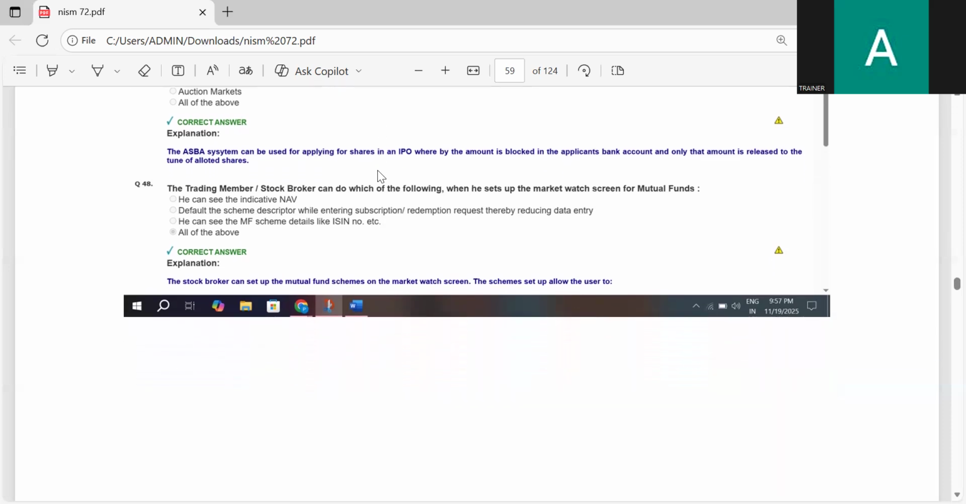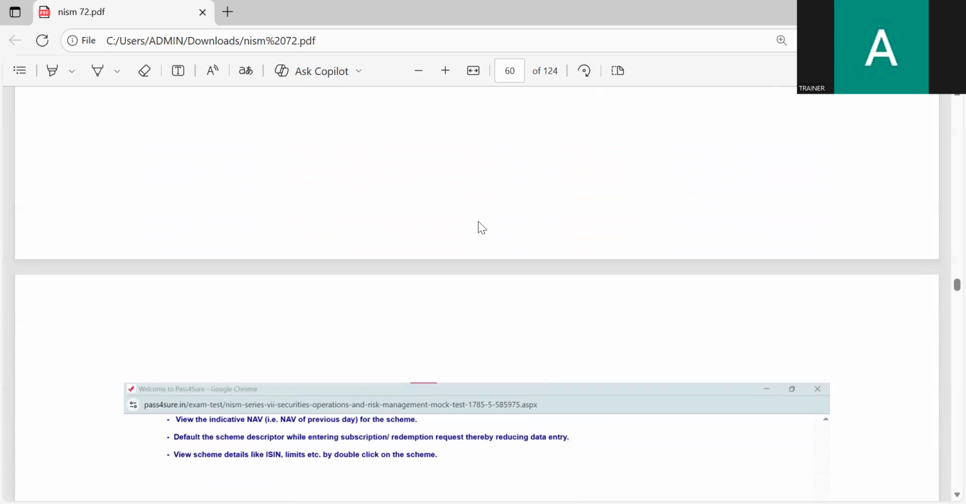The trading member stockbroker can do which of the following when he sets up the market watch screen on mutual fund? He can see the indicative NAV, default the scheme descriptor while entering the subscription redemption request, thereby reducing data entry. He can see MF scheme details like ISIN number, etc. D, all of them. The correct answer is all of the above.